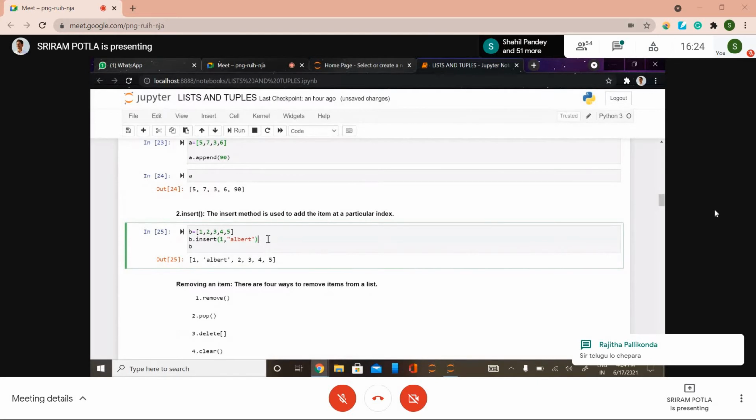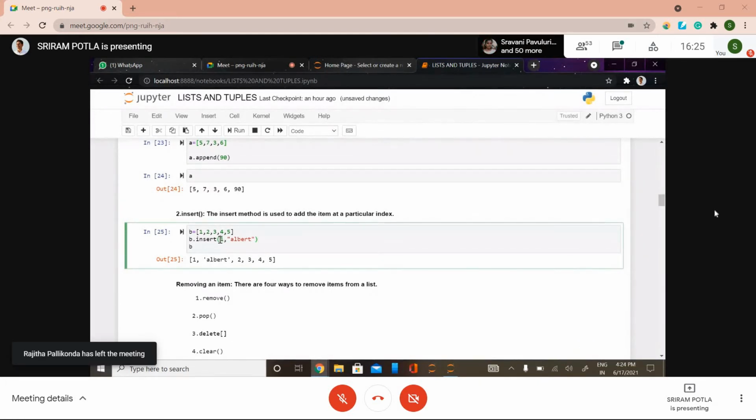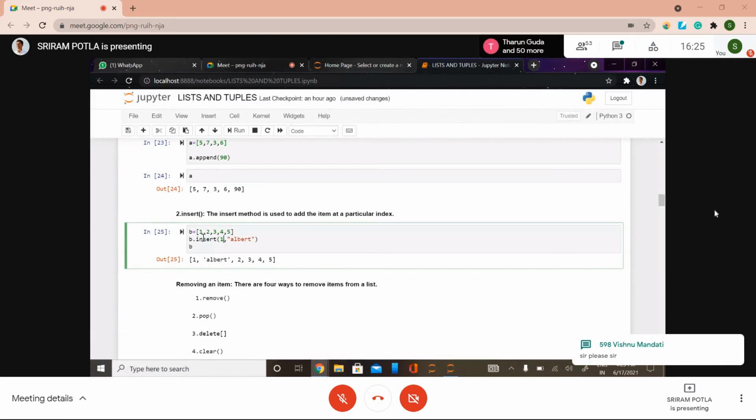Whenever you want to insert at a particular index, you can use the insert method. See here, I have sent the argument as 1, which is the index where the value Albert has to be inserted. This is index 0, and this is index 1, right? So the value Albert is inserted at that position, and the remaining values have been shifted to new indexes.